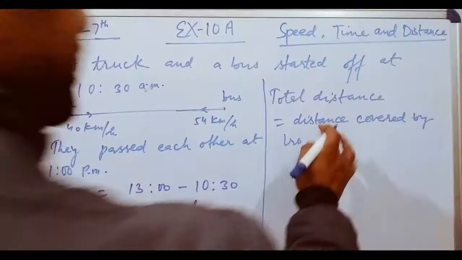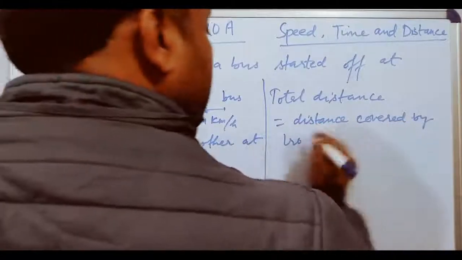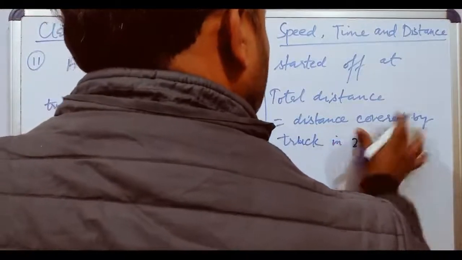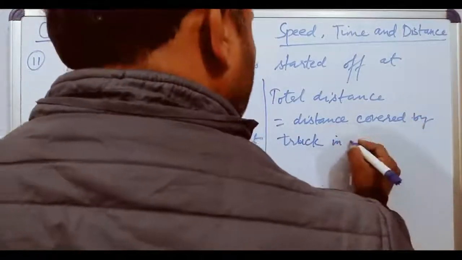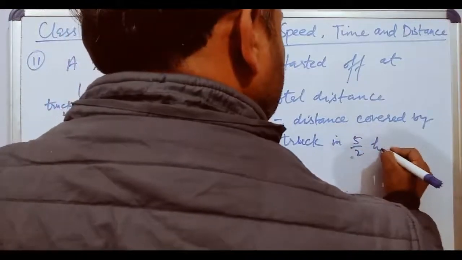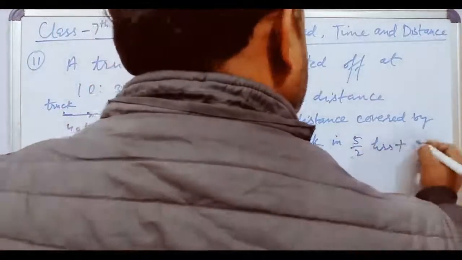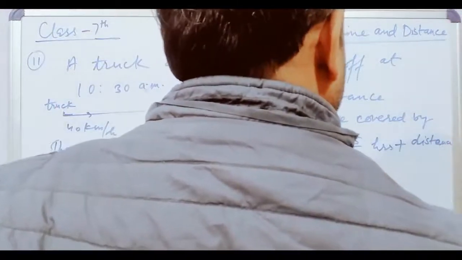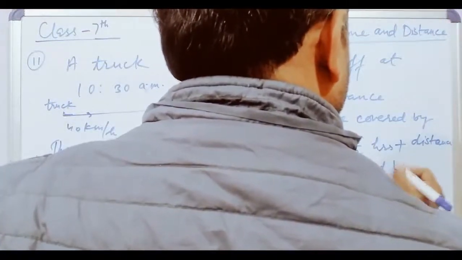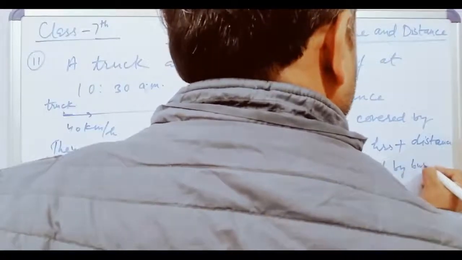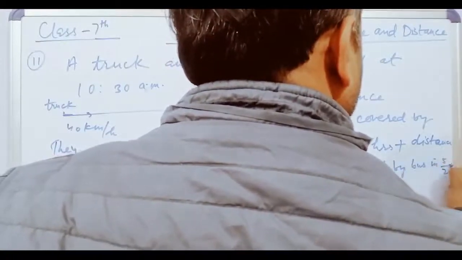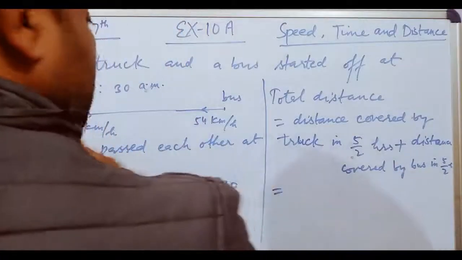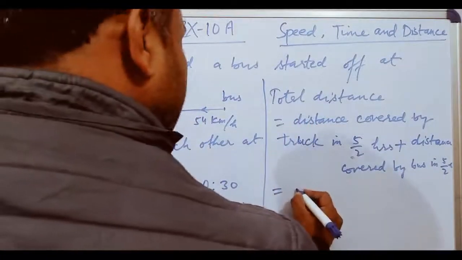total distance covered by truck in 2 whole 1 upon 2 hours means 5 upon 2 hours plus distance covered by bus in 5 upon 2 hours. Okay, equal to distance equal to speed into time.